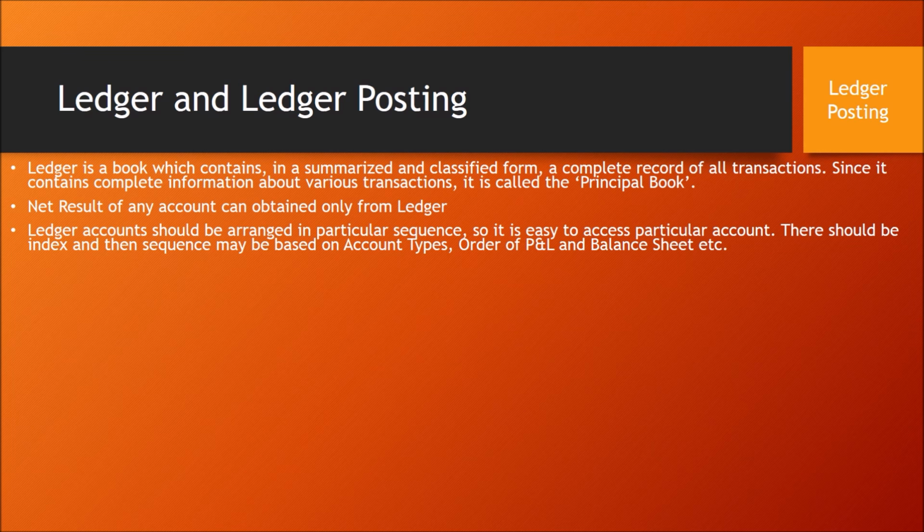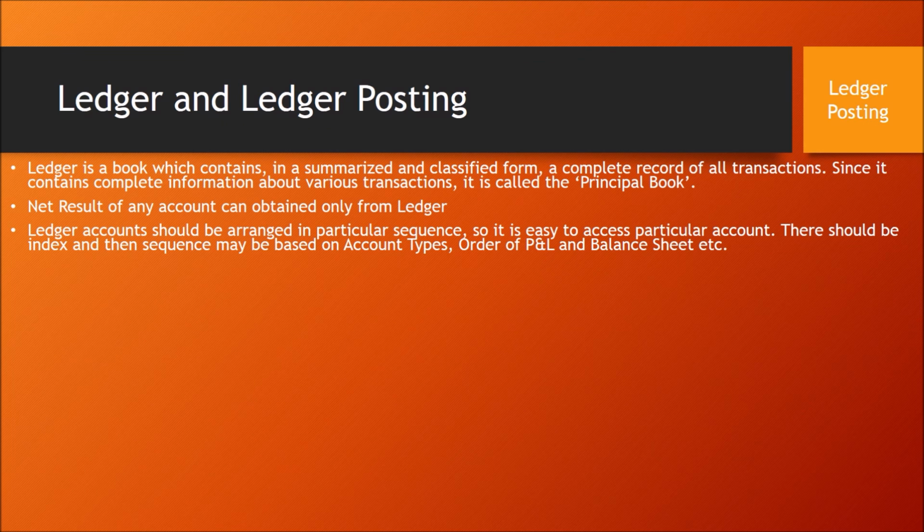Every ledger will contain 100 plus accounts, which is called the chart of accounts. So all these account codes should be maintained in some sequential order. Sequential order may be alphabetic order or by the type of the account, to access ledger pages easily in the books of accounts.